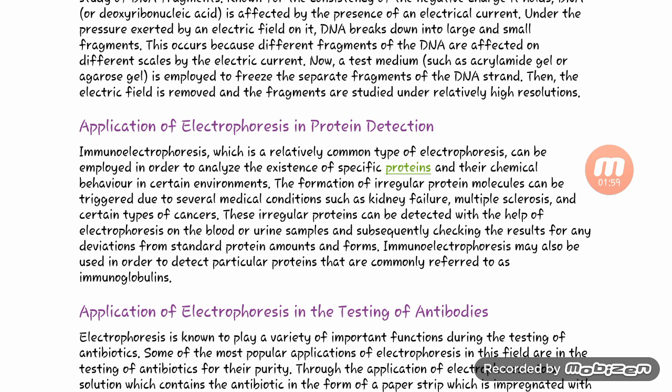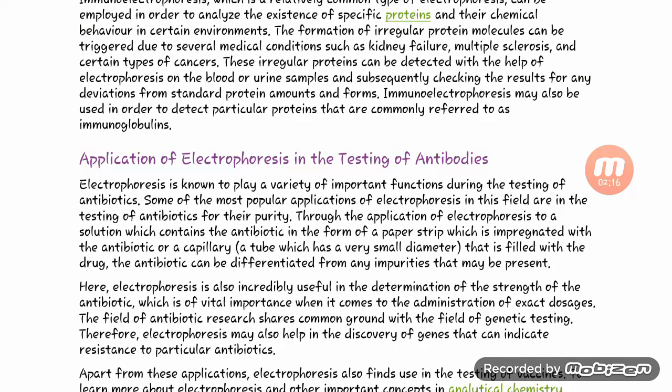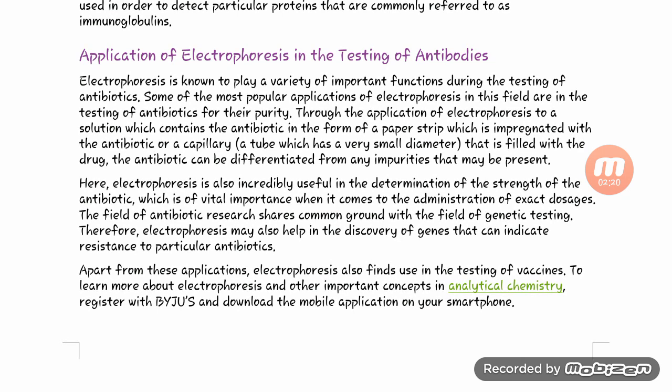These irregular proteins can be detected with the help of electrophoresis on a blood or urine sample and subsequently checking the result for any deviation from standard protein amount and form. Immunoelectrophoresis may also be used in order to detect particular proteins that are commonly referred to as immunoglobulins.